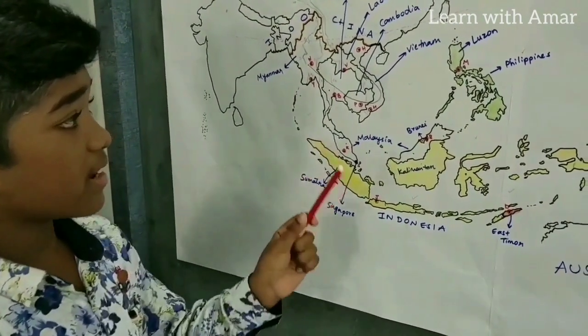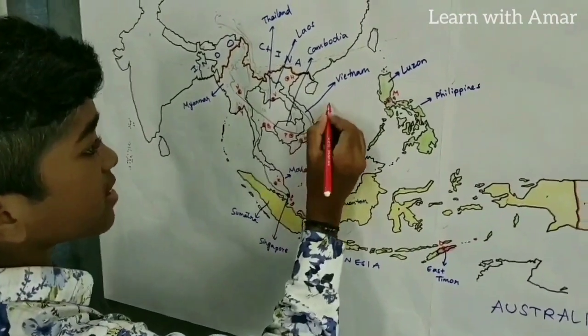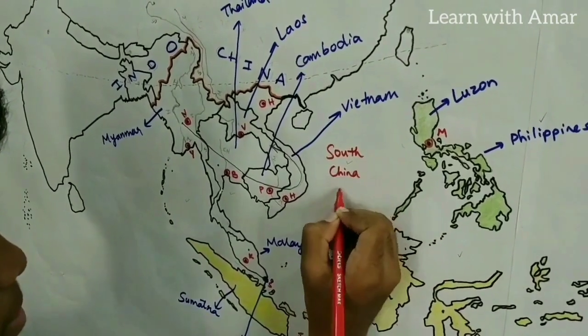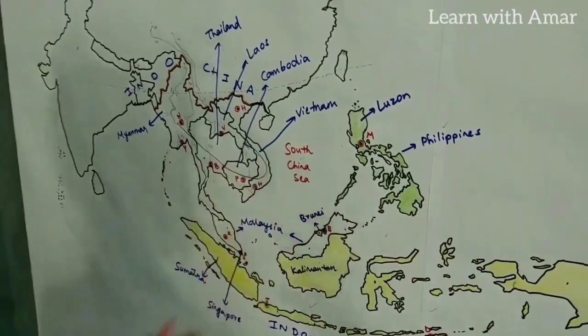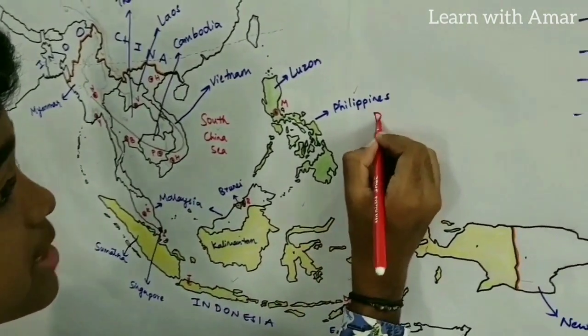Now let's look at a few major seas. Right here we find the South China Sea. Why do we call South China Sea? Because it is situated south of China. Then here we find Philippine Sea.